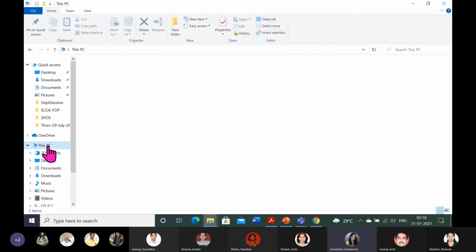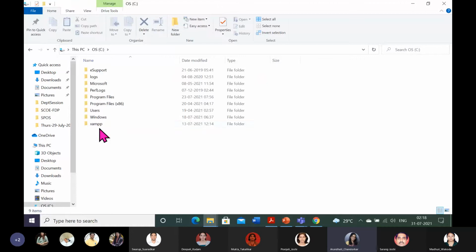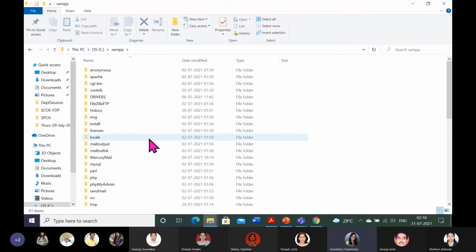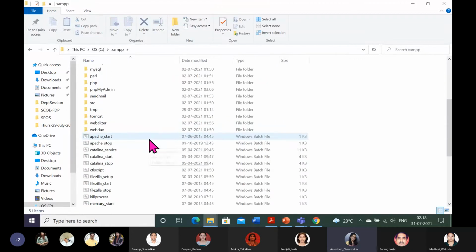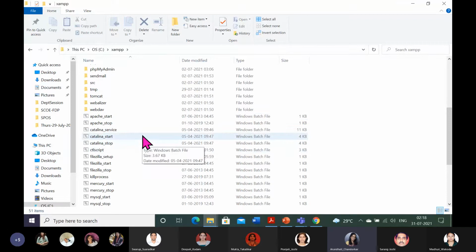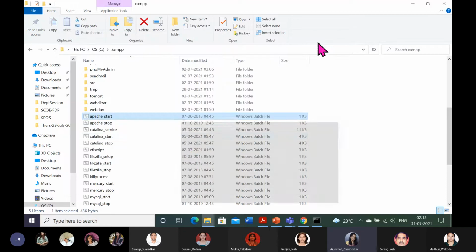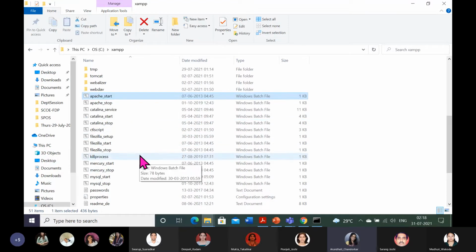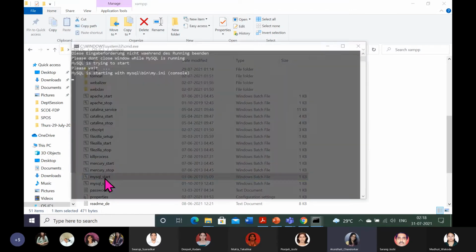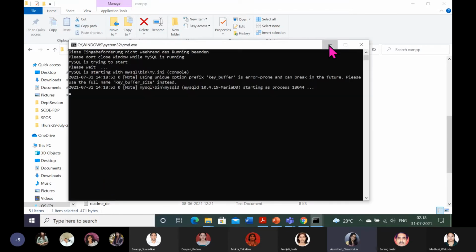So here, C colon XAMPP, scroll this XAMPP. Here you will get Apache start. Start this service, minimize this button, because we are doing our website on localhost. So Apache start you will need, and here you will need MySQL start. These two steps you will have to follow and minimize it.